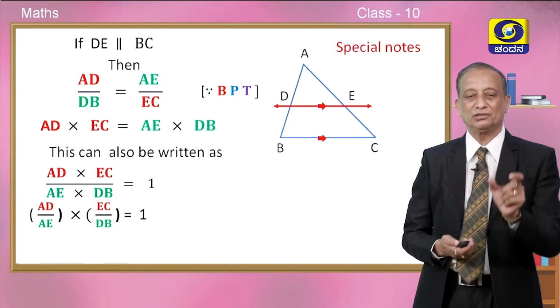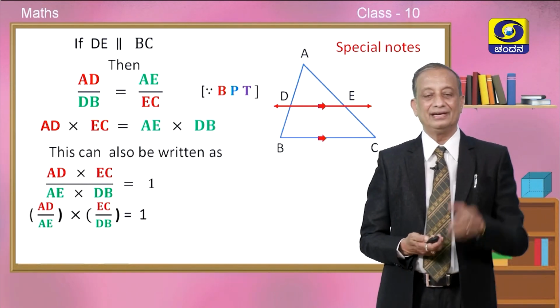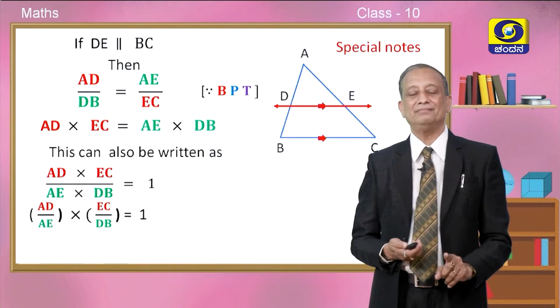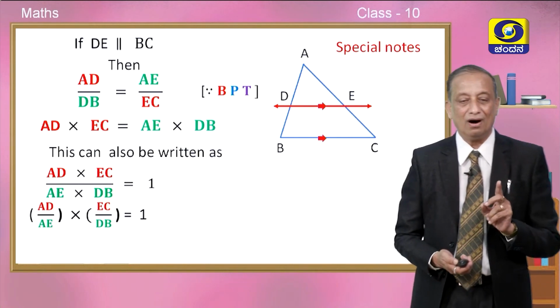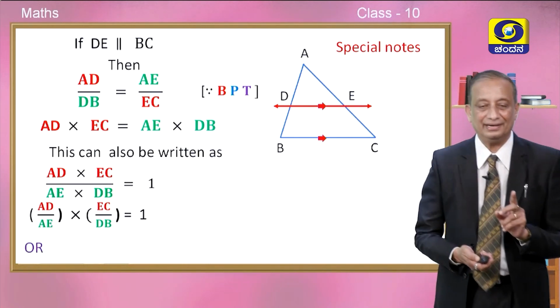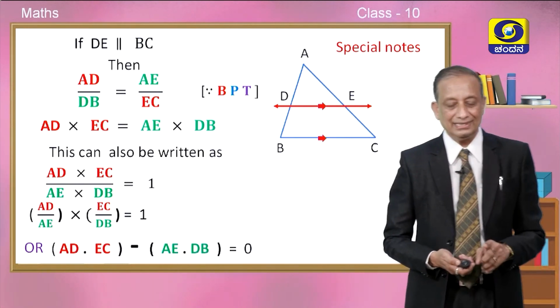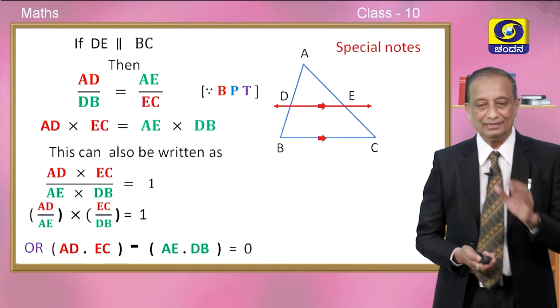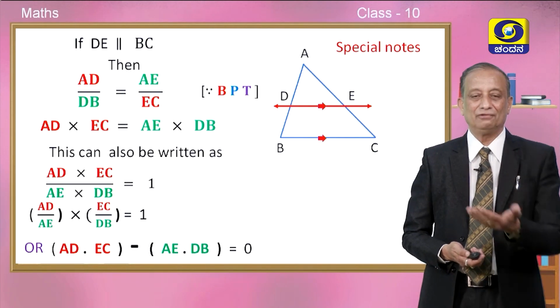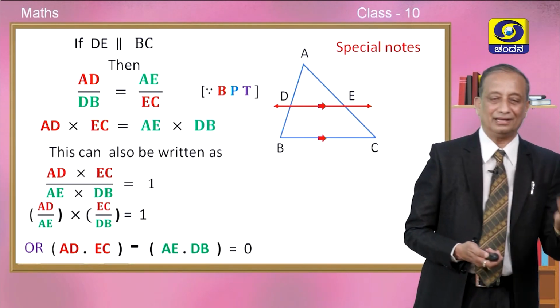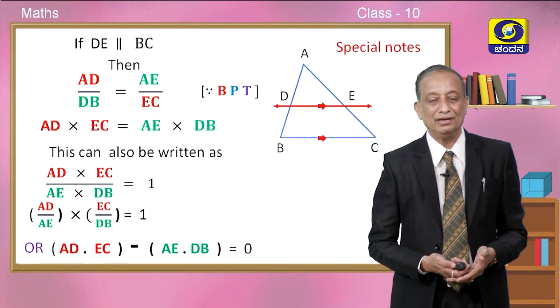In this fashion also you can write AD upon AE into EC upon DB is also equal to 1, or finally we can write it like this. AD into EC minus AE into DB: if you transfer AE into DB to the left hand side, then the difference will be equal to 0.